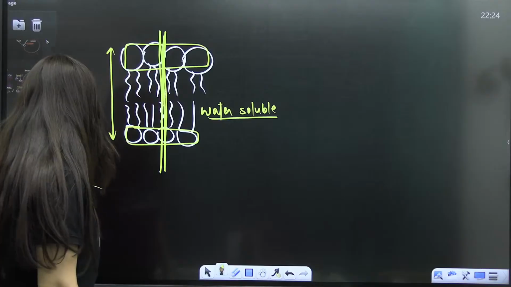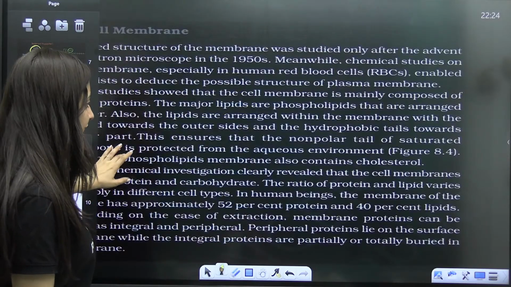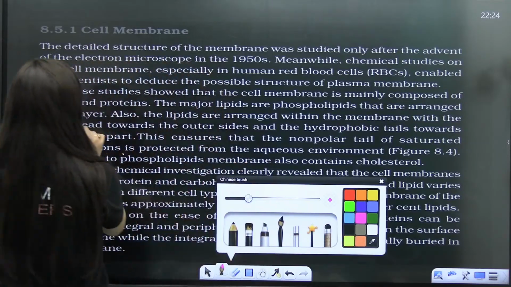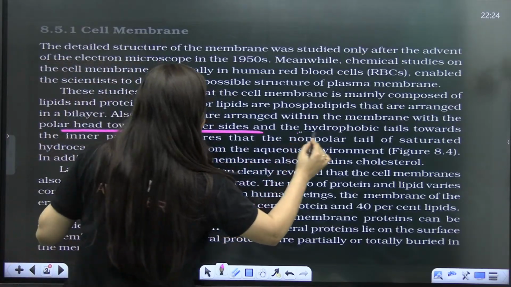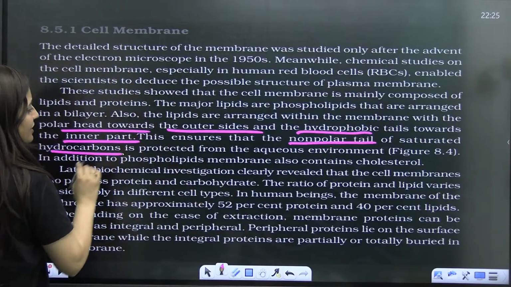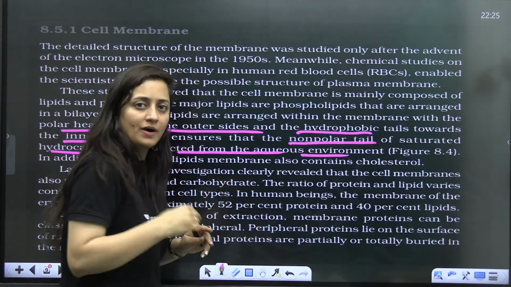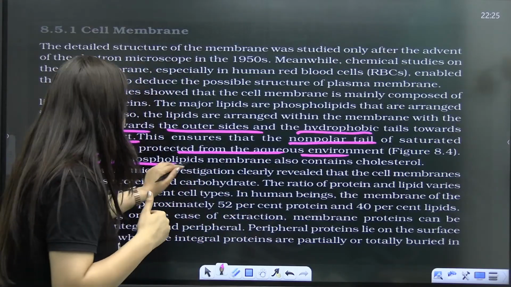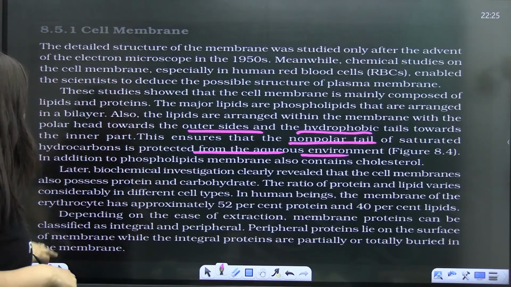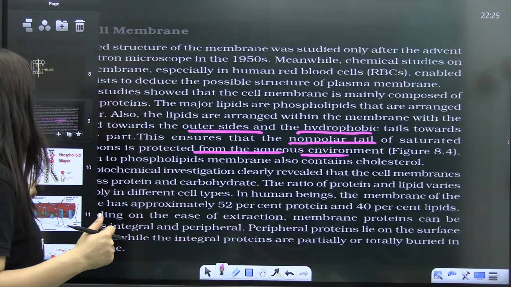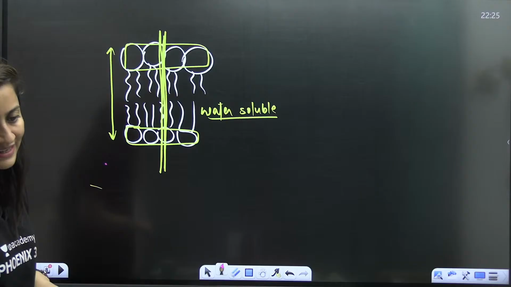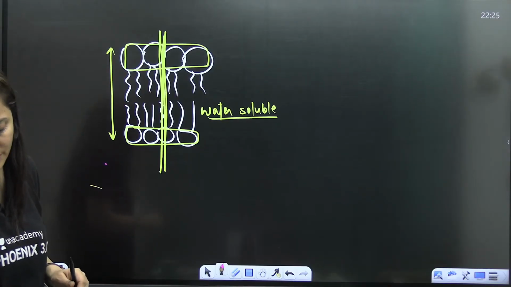I'll show you this point from the NCERT here, right? You can see that the polar head is towards the outer side and the hydrophobic tails towards the inner side. This is going to ensure that the non-polar tail of the saturated hydrocarbon is protected from the aqueous environment. One thing is we are protecting that tail, and in addition to that, it is also forming a water resistant barrier as well. Is that clear? Any other doubt?